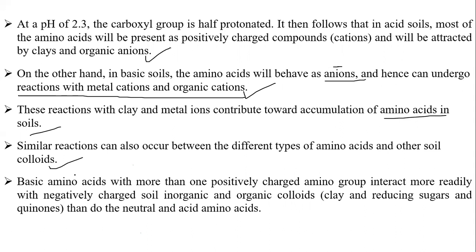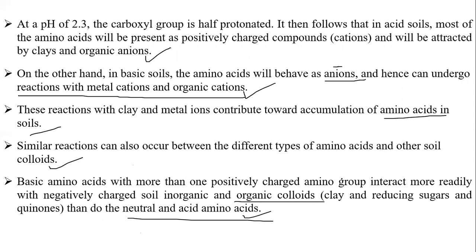The basic amino acids with more than one positively charged amino group interact more readily with negatively charged soil inorganic and organic colloids, for example clay and reduced sugars, than the neutral amino acids. So overall, students, in basic amino acids with more than one positively charged amino group, they will interact more readily with negatively charged soil inorganic and organic compounds.